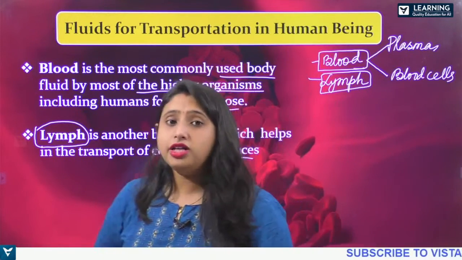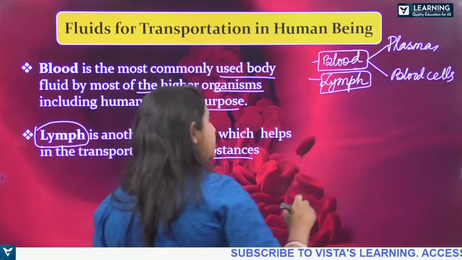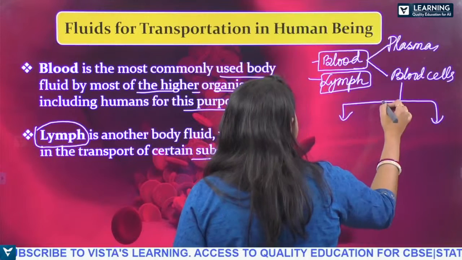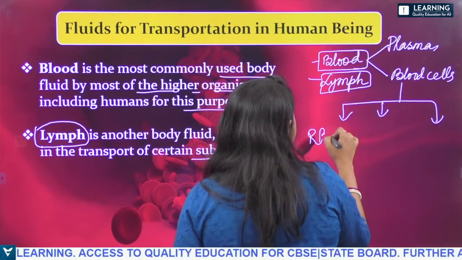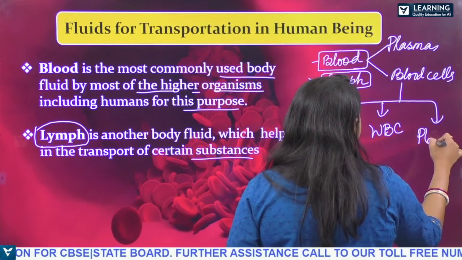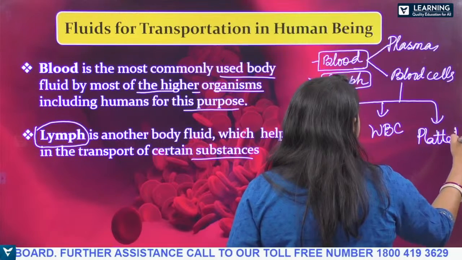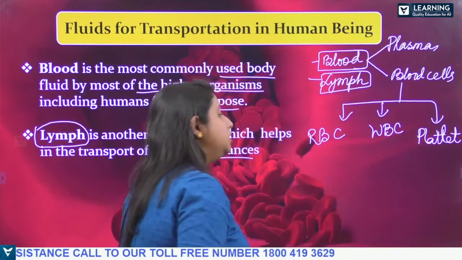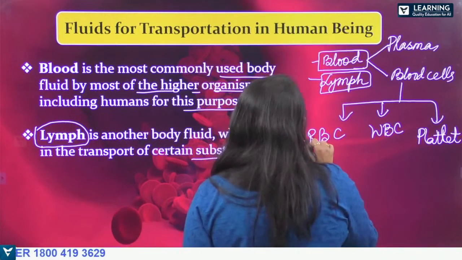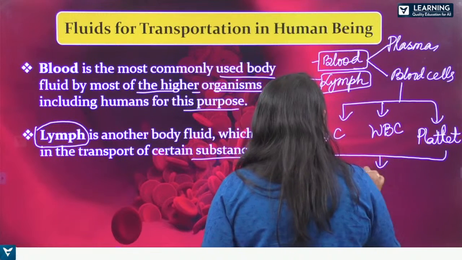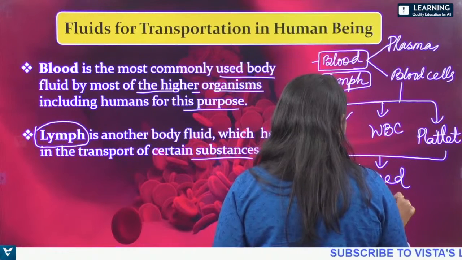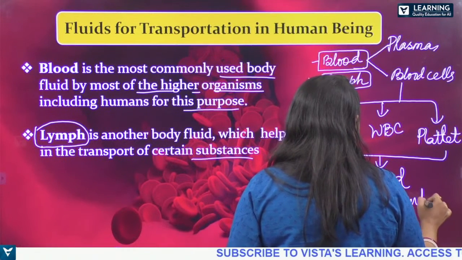Now see, as you know, there are plasma and blood cells. There are three parts in the blood cells, that is RBC, WBC and platelets. These are the three components of the blood cells. All together these three are known as formed elements.